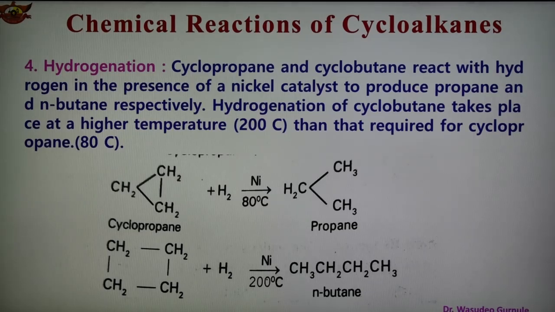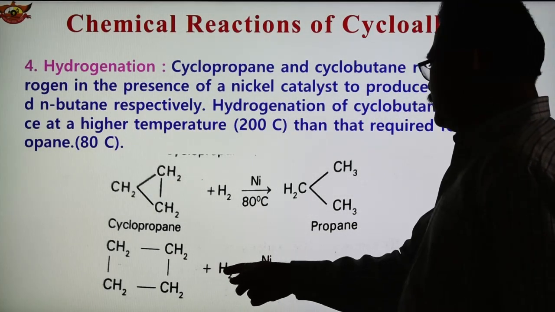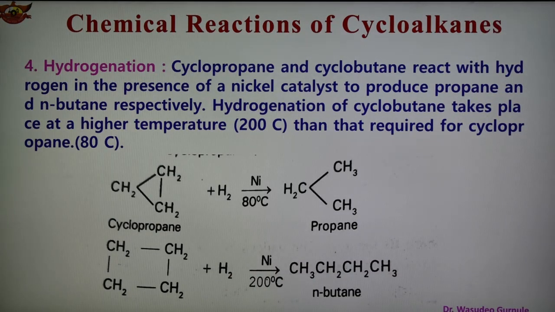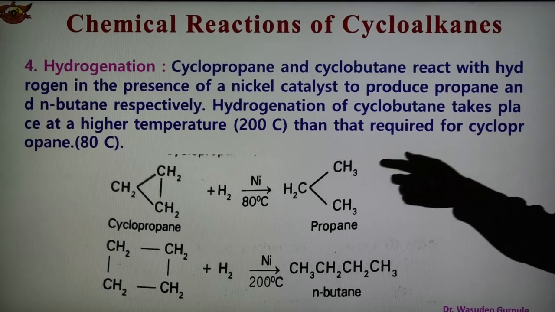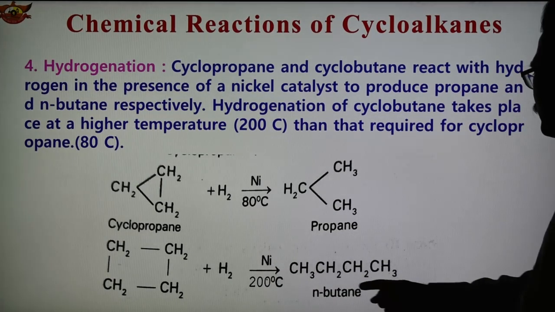Another reaction is shown here, that is cyclobutane undergoing hydrogenation with hydrogen in the presence of nickel catalyst at 200 degrees Celsius. So it is taking place at a higher temperature as compared to cyclopropane. So at 200 degrees Celsius, cyclobutane is converted to n-butane.